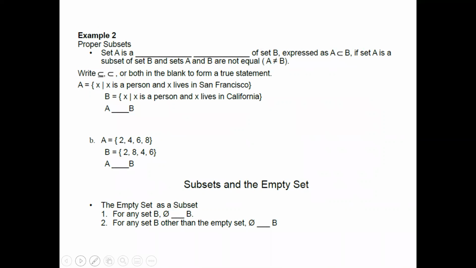Example 2. Set A is a proper subset of B, expressed as A ⊂ B, if set A is a subset of B and sets A and B are not equal. Write these two symbols or both in the blank to make the statement true. All right, let's take a look at this.